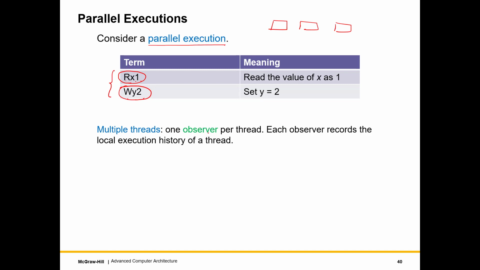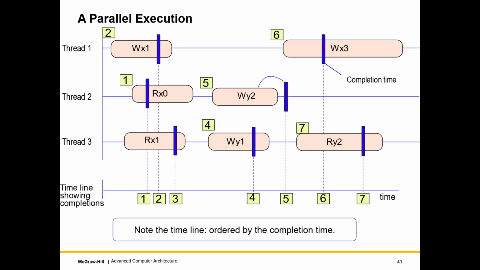So in multiple threads, I have one observer per thread. These are software threads. Each observer records the local execution history of a thread. So I'll have multiple observers. Each observer just records what it observes. So let us look at a parallel execution. So what can happen is that I might write 1 to x, right? If I have multiple variables, I might be doing a lot of stuff, reading, writing, and so on. So let's not worry about that.